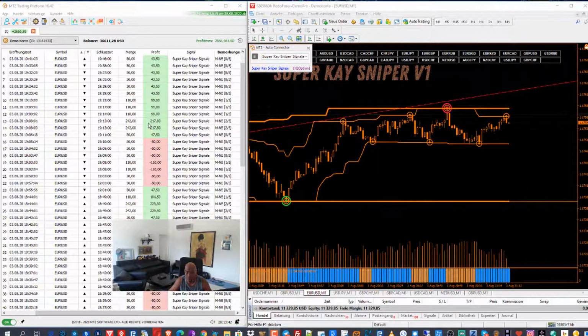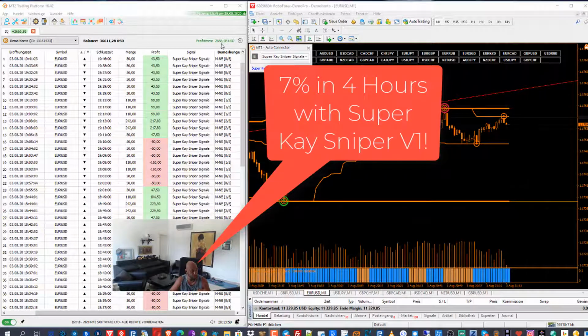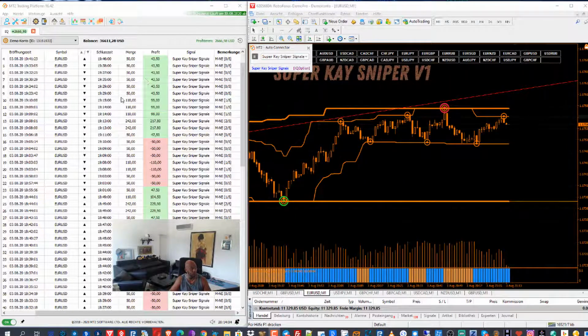So it's under 1% martingale of the account balance. This is really nice, and we see I make roughly 7 or 8% in 4 hours, fully automated with the Super K Sniper and the software from M2 Trading, where you can trade the Super K Sniper version 1 automatically on IQ Option.